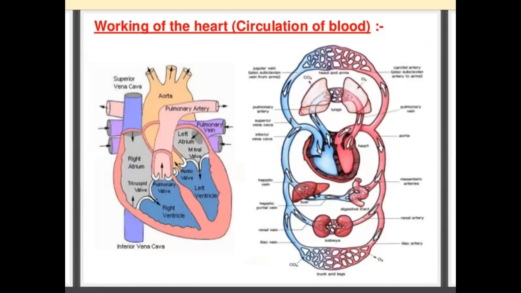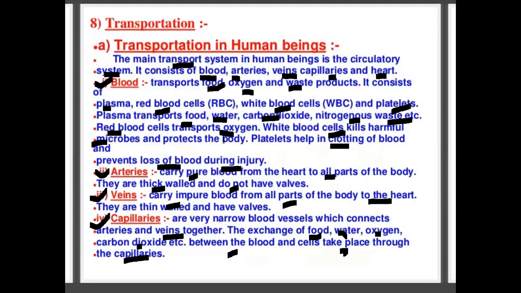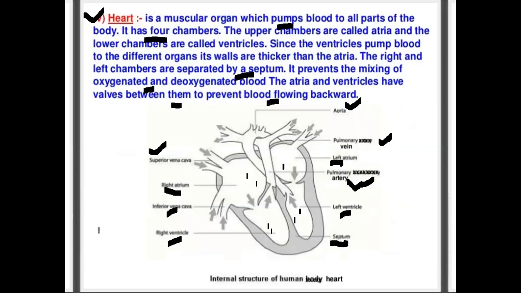In the next class we will learn about the working of the heart. Let me repeat what we taught today. We learned how transportation takes place in humans through the circulatory system, and the circulatory system consists of blood, arteries, veins, capillaries, and the heart. We learned the structure and function of blood, arteries, veins, and capillaries, and after that the structure of the heart. In the next class we will learn the function of the heart.